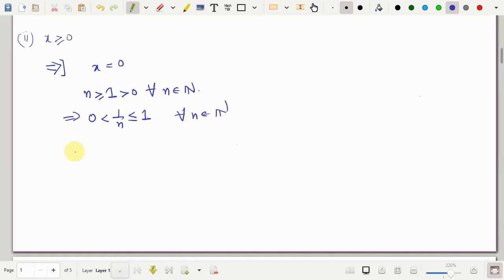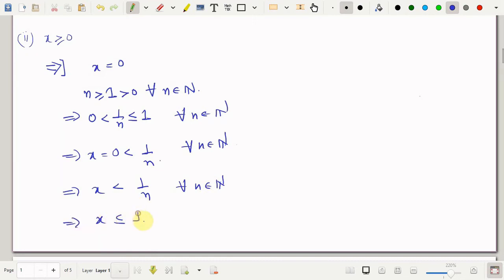Now in this case I am assuming x to be equal to 0, so x, which is equal to 0, is less than 1 by n. That is the same as saying x is strictly less than 1 by n, and this is true for all n in N. And this says that x is less than or equal to 1 by n. So if it is strictly less than, the less than or equal to statement will also be true for all n in N. So this proves the direct implication.